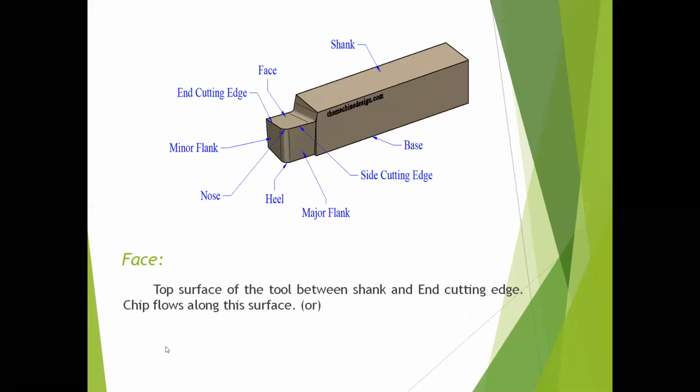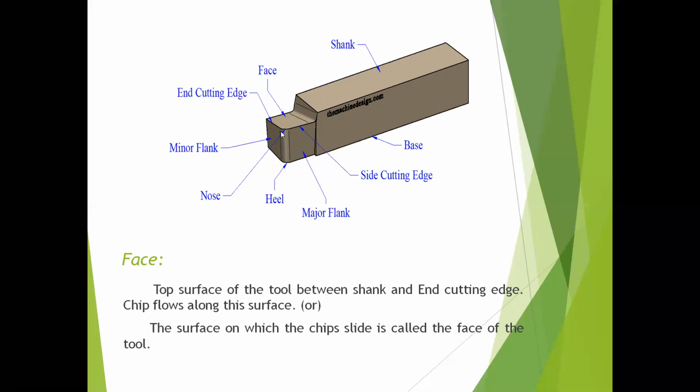And next one is the face. So this is the face. The top face of the tool between the shank and cutting edge. That top surface of the tool between the shank and cutting edge is known as the face. This is the shank and this one is the end cutting edge. The top surface between the end cutting edge and the shank is known as the face. On this face only the chips are going to be moving. So chips flow along this surface. There is another statement for this face: the surface on which the chips slide is called the face of the tool.